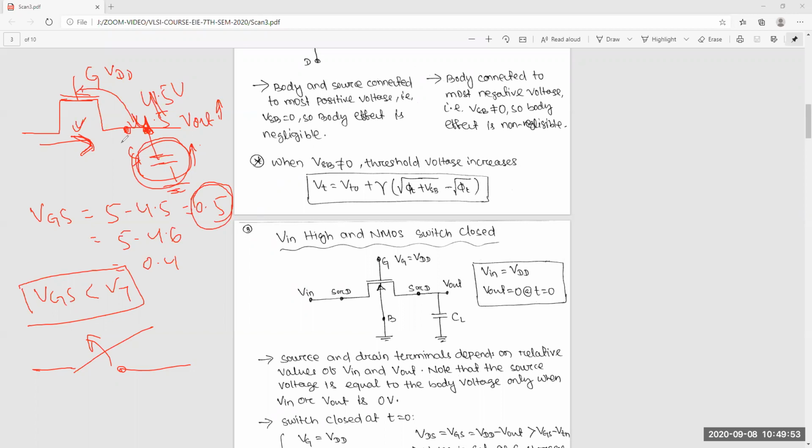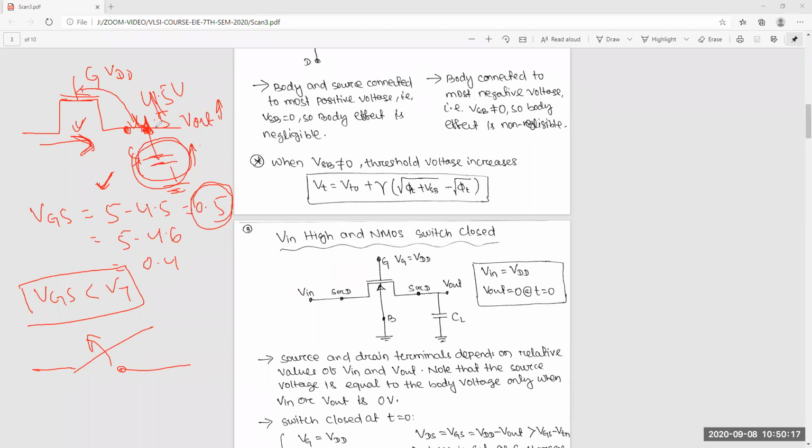So everyone understood or not? This is a very basic question. Anyone, anywhere, can ask this type of question, whether it is in a TI, Texas Instruments, interview. They ask these simple questions. They will not ask big questions, they will ask very simple questions. If you convince them, then definitely they will hire you. These are very simple questions.